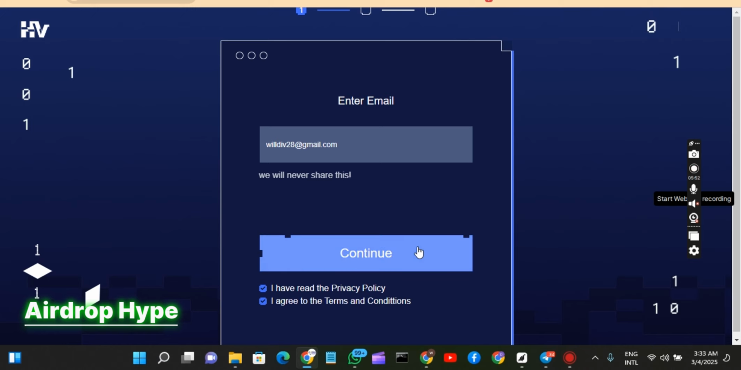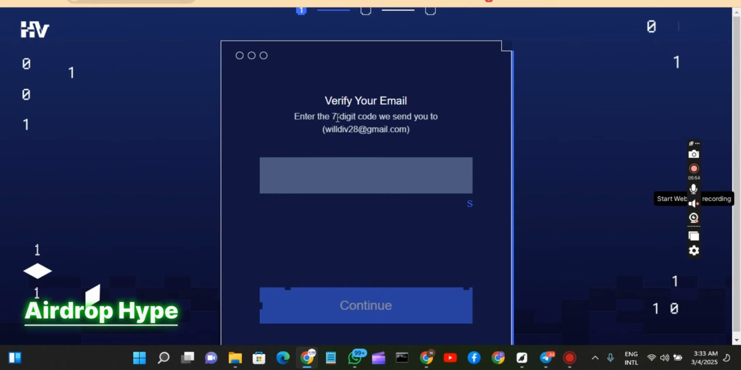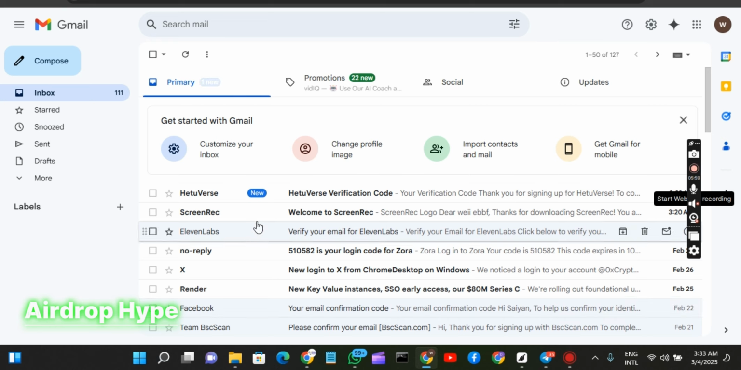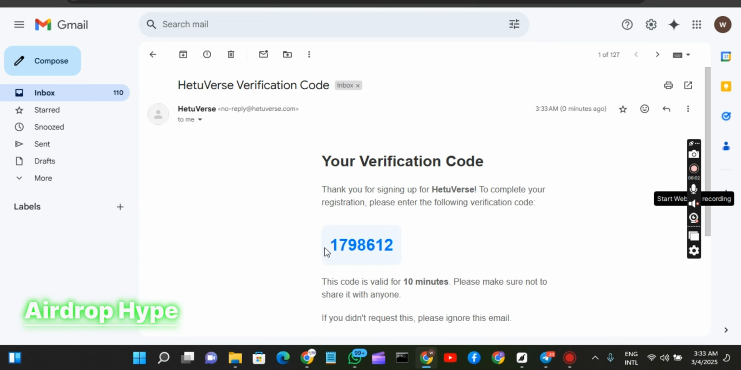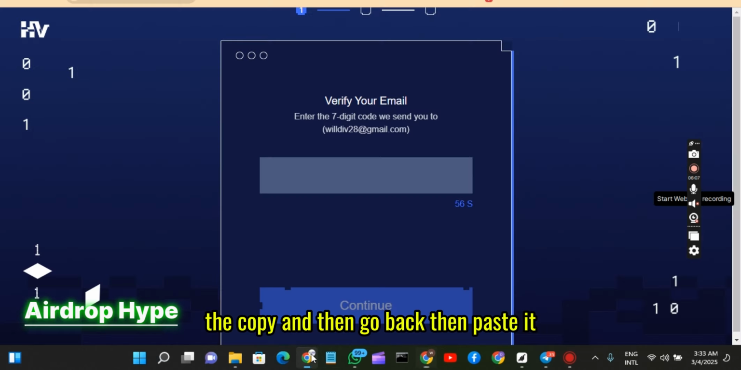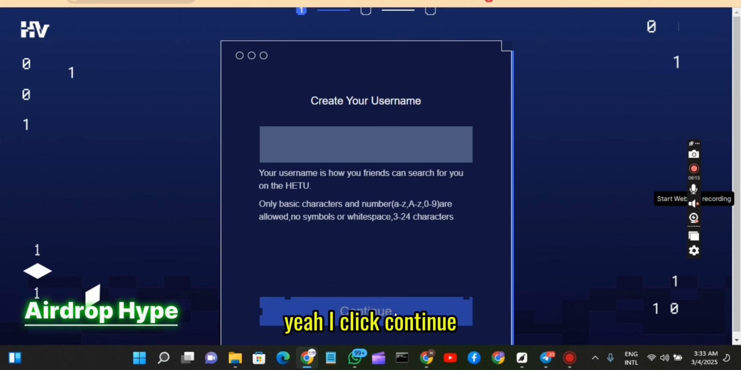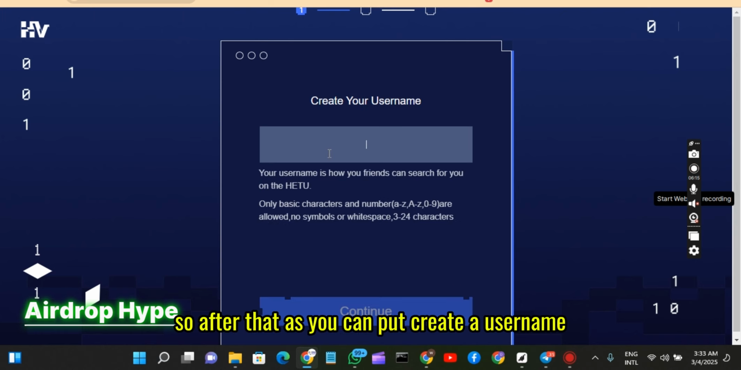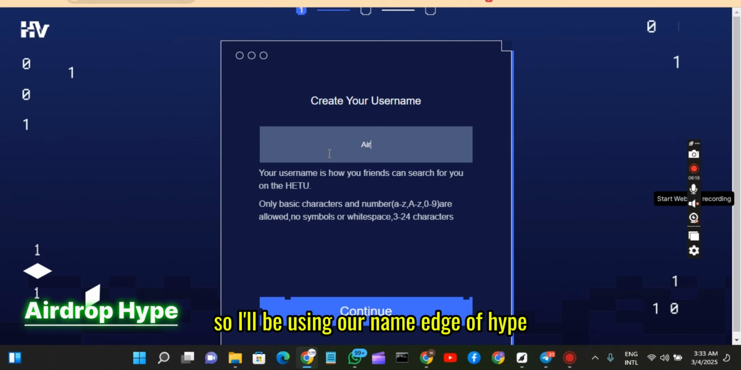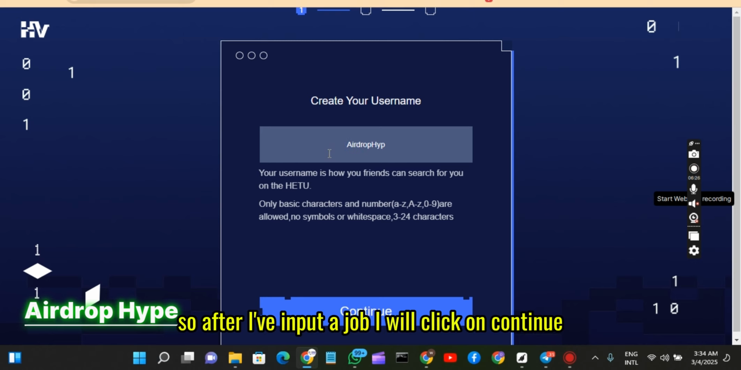After that, you click continue and it takes you to this place where you have to verify your email. It will ask you to verify by sending an OTP code to your email. As you can see, I have received my OTP, the verification code. So I'll copy it, go back, paste it, and click continue. Then it asks you to create a username. I'll be using our name, Airdrop Hype, as the username, and click on continue.